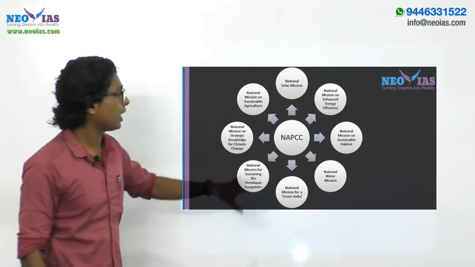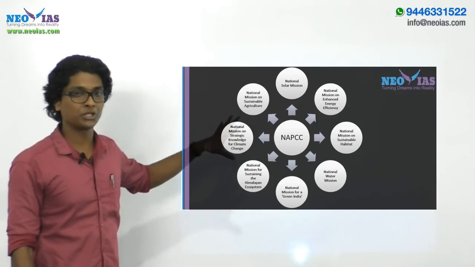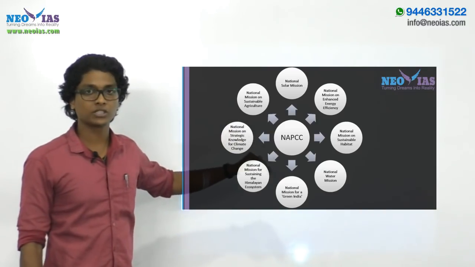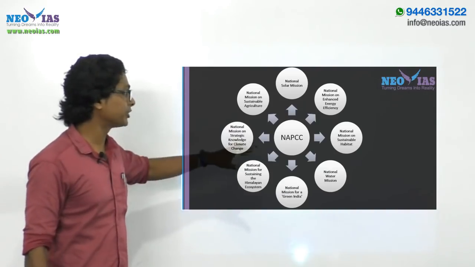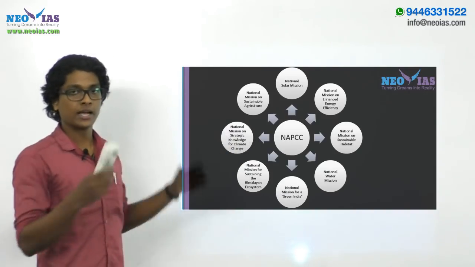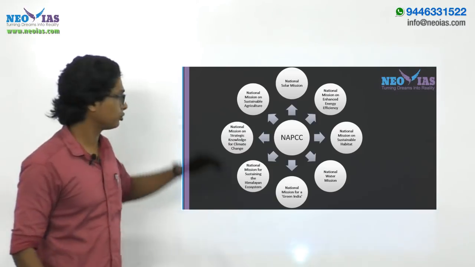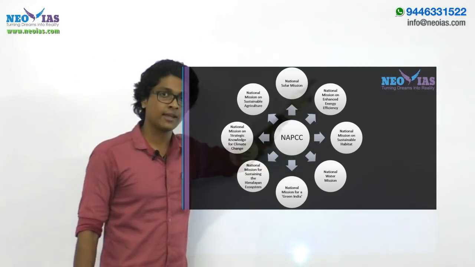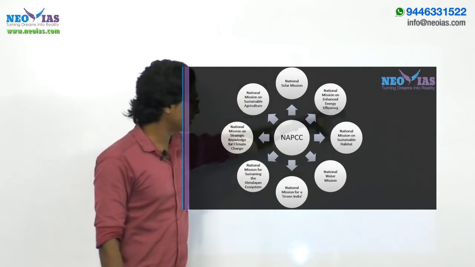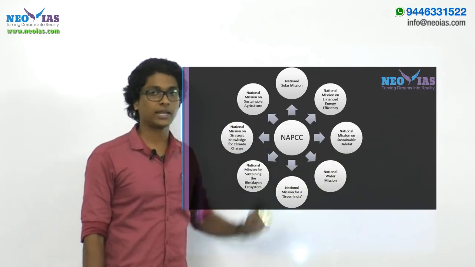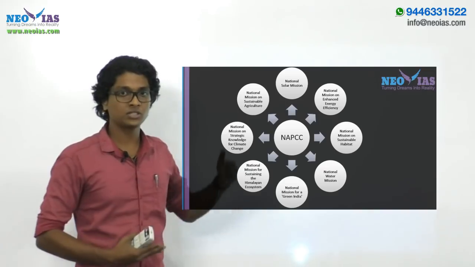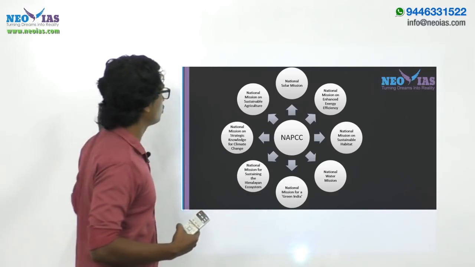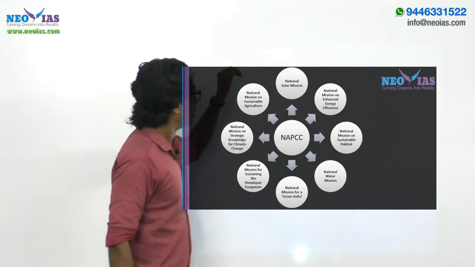Now we have 7 more missions under the National Action Plan on Climate Change, and it is still in current affairs, so all of these missions have to be studied in detail, including their objectives. You can go to their websites, see their about pages, and study the details regarding these national action plans, or you can follow the current affairs digest which Neo IAS provides, which will have these details.